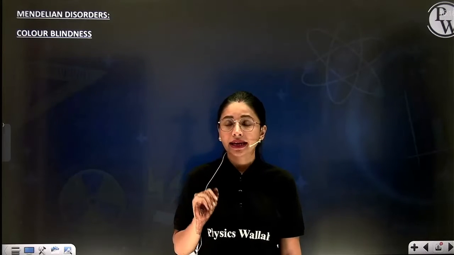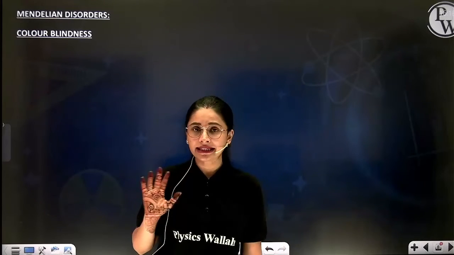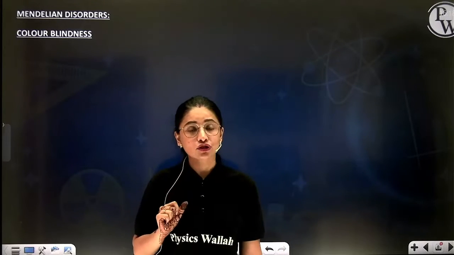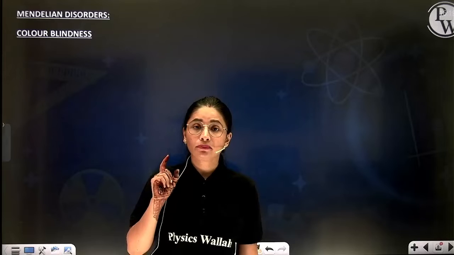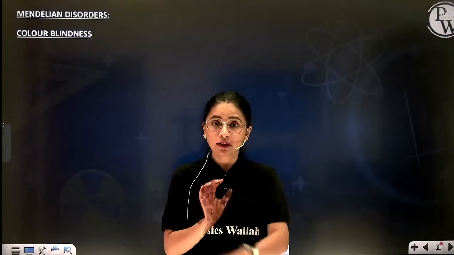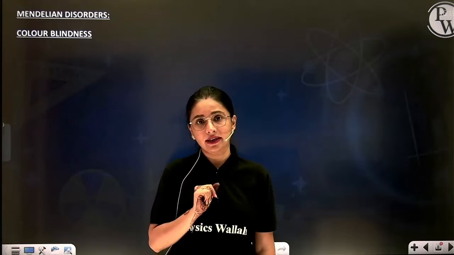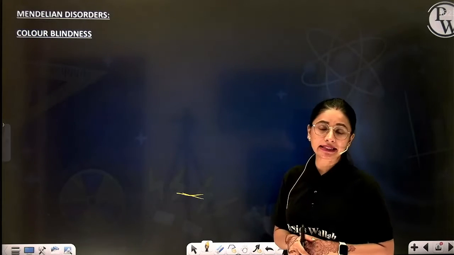Third point, in color blindness beta, it is X-linked, I told you. Recessive disorder. Recessive means when both the alleles of the gene will be same, then only this disorder will be reflected.